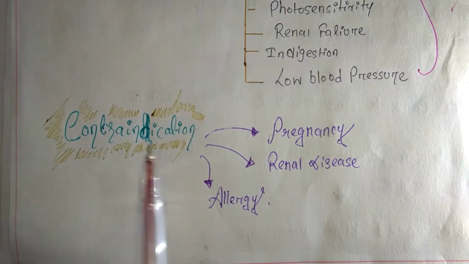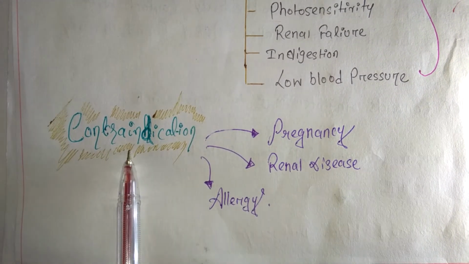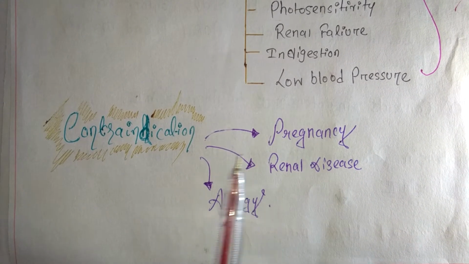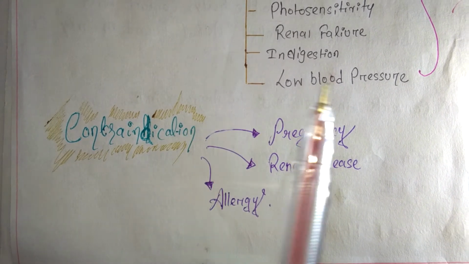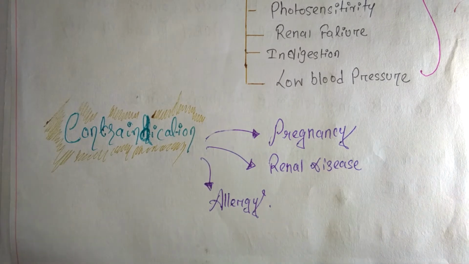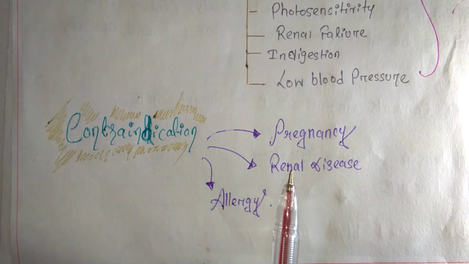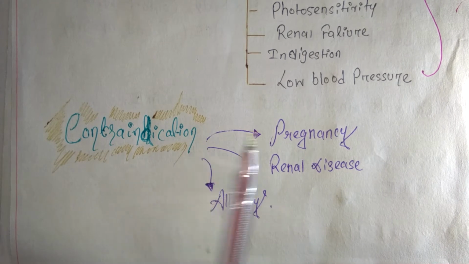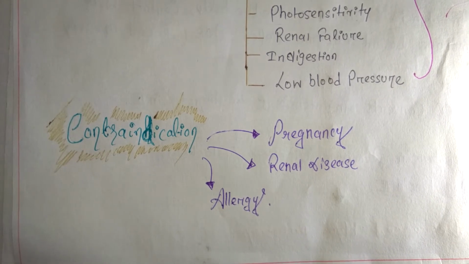And let's see the contraindications now. Contraindication means in this condition we can't give ACE inhibitors. Indication means we can give ACE inhibitors; contraindication means we can't give ACE inhibitors. So if the woman is pregnant, we can't give. If they have any renal disease, then we can't give. If they have an allergy to ACE inhibitors, then also we can't give or advise them ACE inhibitors. I hope it's clear.